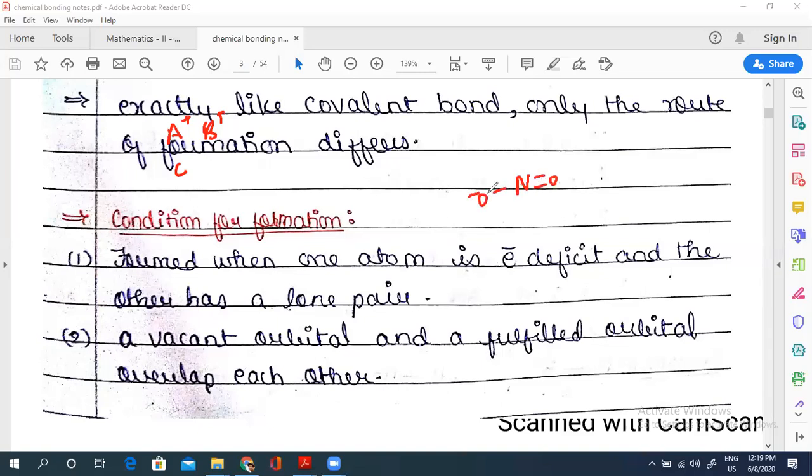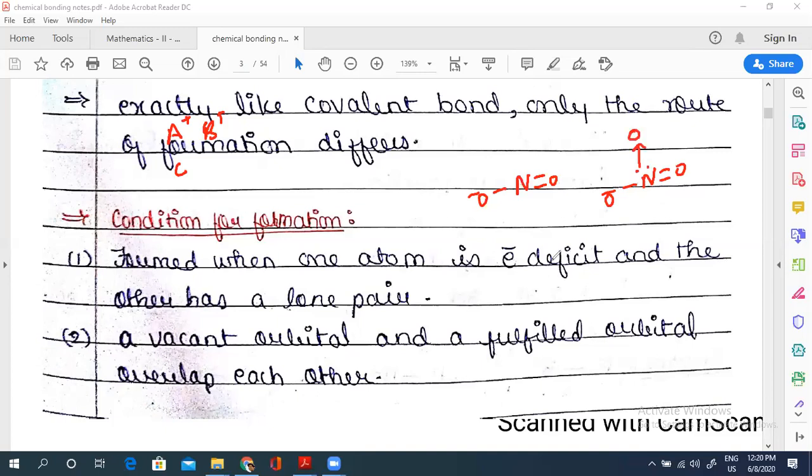O minus. So this is the structure. But suppose I'm drawing the structure of NO2, NO3 minus. So N double bond O minus. Nitrogen cannot form more than 3 bonds in the general case. It can form 4 bonds, but usually it won't form more than 3 bonds, right? So the fourth bond will be a coordinate bond because the octet of N is already fulfilled.